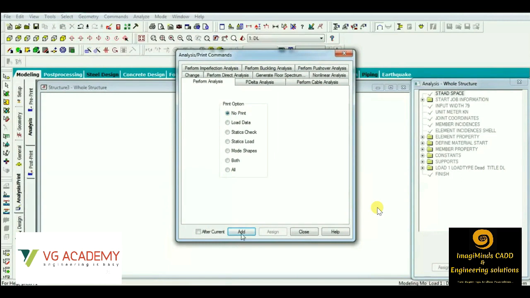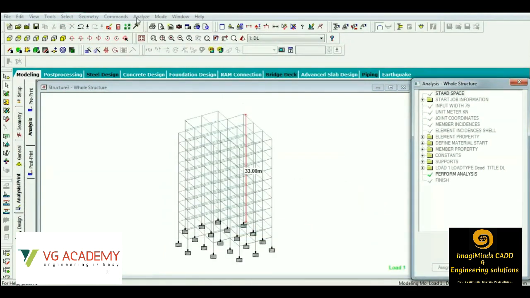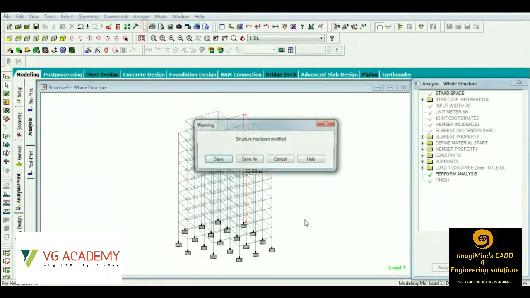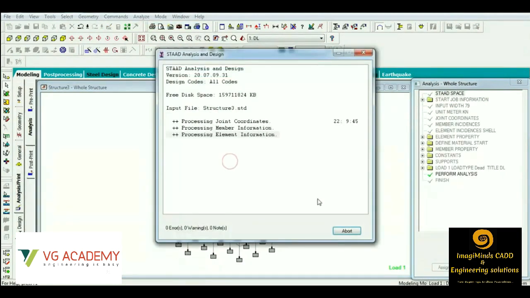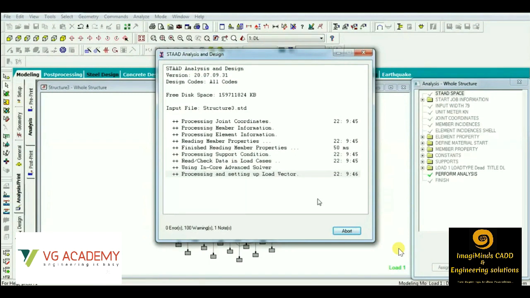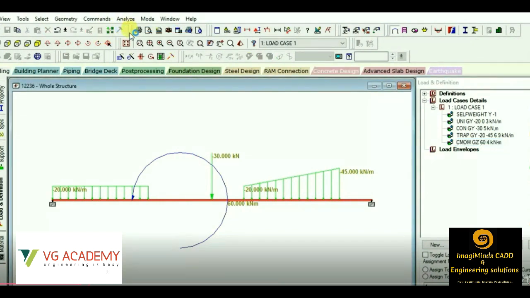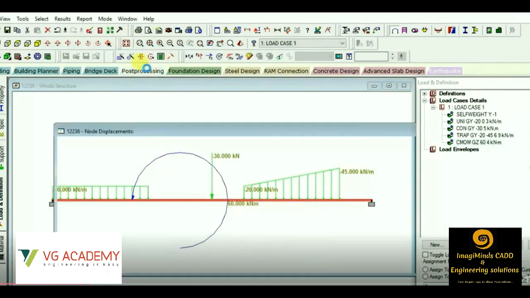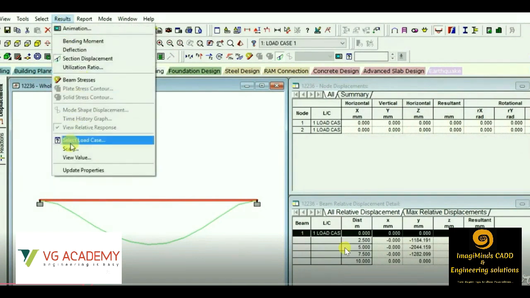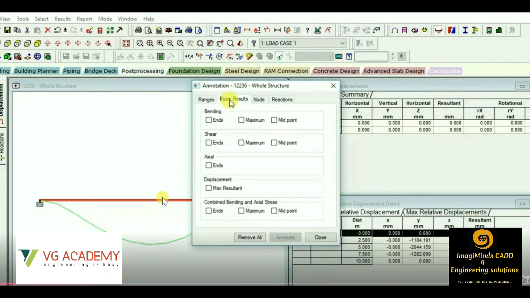After the application of load, we'll be moving to the analysis part, as I already told you in the workflow. We'll be checking the shear force, bending moment, deflection, and displacement in the analysis process. Let's say for a particular member, we are applying these types of loads: UDL, point load, uniformly varying load. After the analysis process, let us check the shear force and bending moment, that is, the results for this particular member. So let us now check.